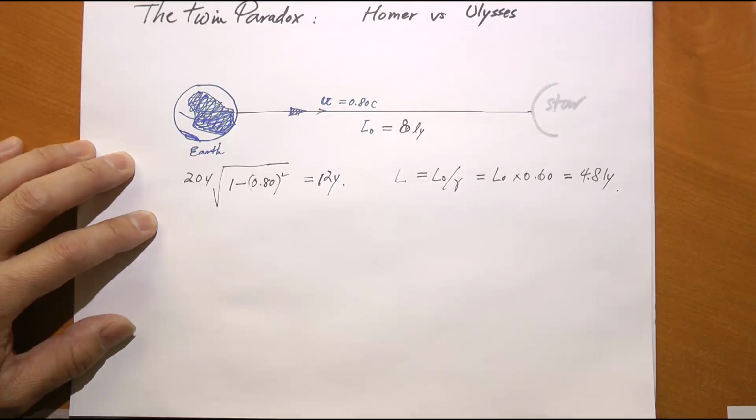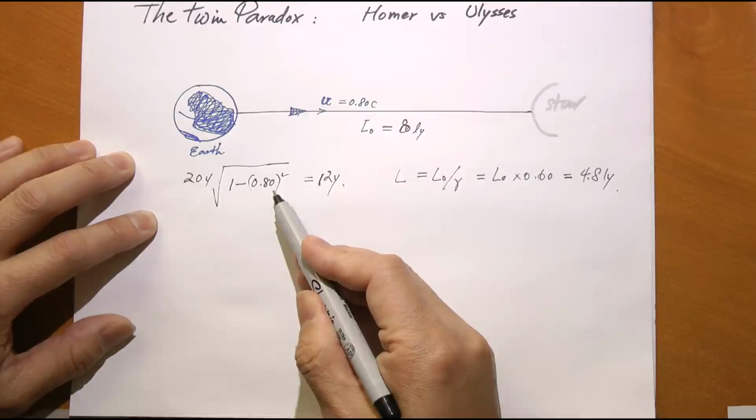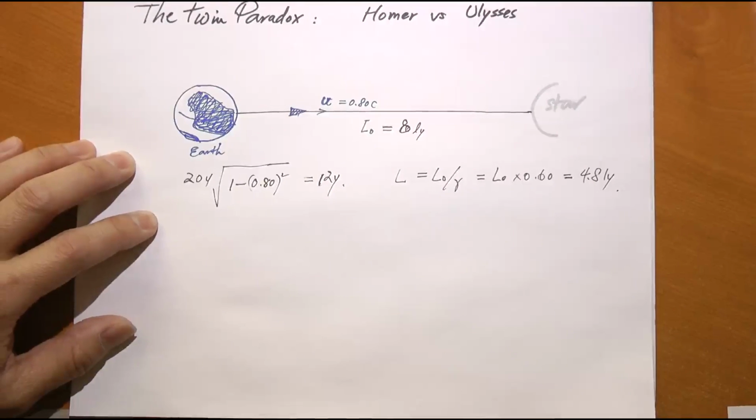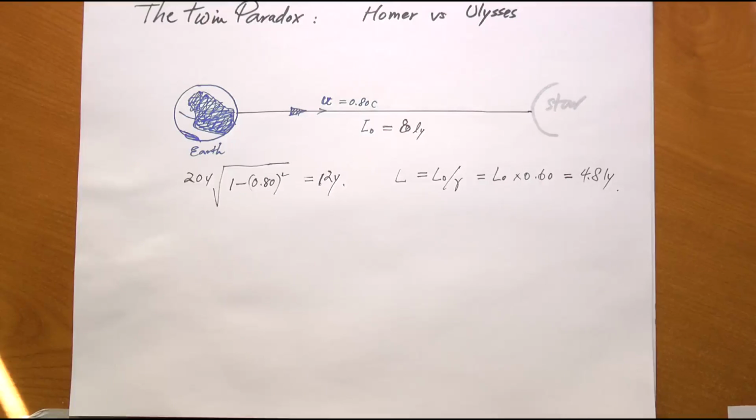It's actually 12 years multiplied by that factor, 0.6. Okay, so that's less than 12 years. So Homer says, I've aged 20 years. Ulysses says, no, you have aged less than 12 years. That is where the paradox is. There are different ways to resolve this paradox.